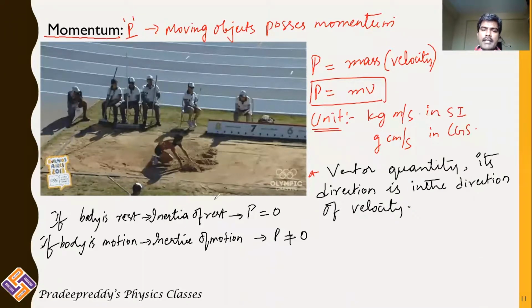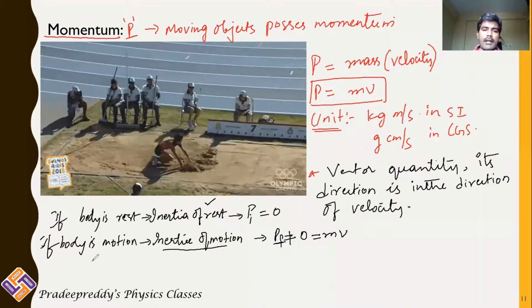Now the body initially in rest position, this person who is jumping, is in inertia of rest. So what is his initial momentum? 0. When he is running, from inertia of rest he is coming to inertia of motion. When he comes to inertia of motion, definitely he has a non-zero momentum. Therefore final momentum is non-zero. You can write it as m into v. Right, now understand clearly. From inertia of rest he is coming to inertia of motion. How? By applying some force.